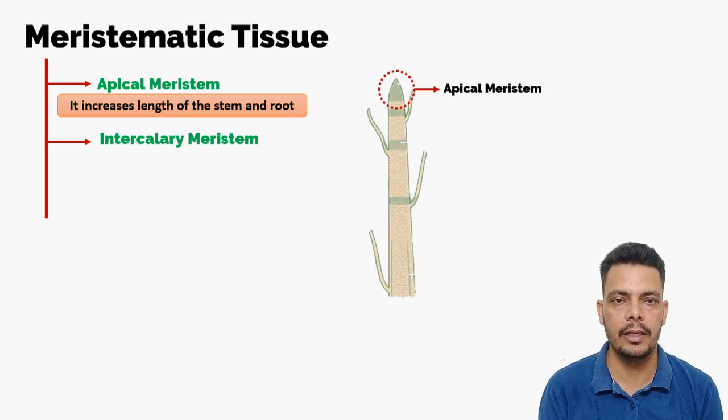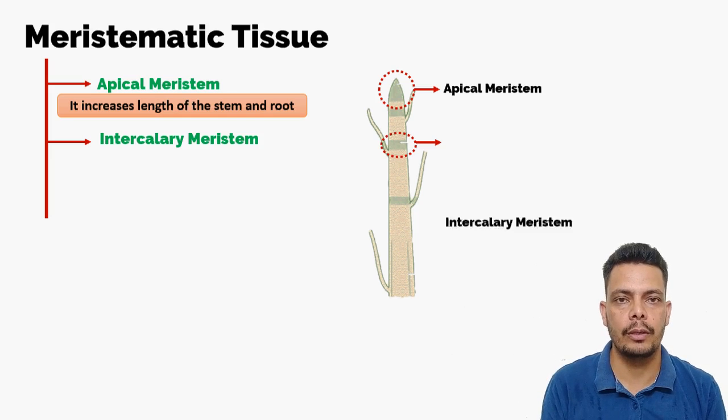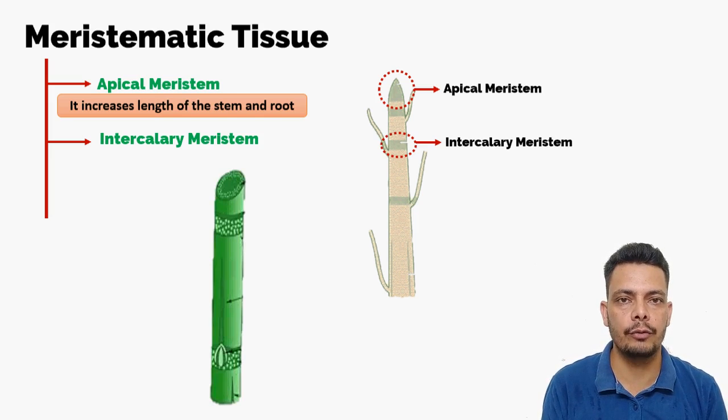Inter means in between. The word intercalary is taken from the day in the solar calendar. We have to fix one day to make it the whole calendar. So in between things are intercalary. So where are these present? These are present on both sides of the nodes. Particularly these are present in grasses, sugarcane, bamboo, these type of plants. It is very prominent there, although it is present in other plants also.